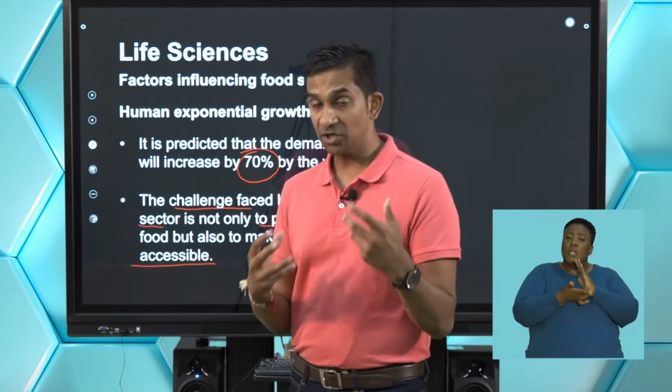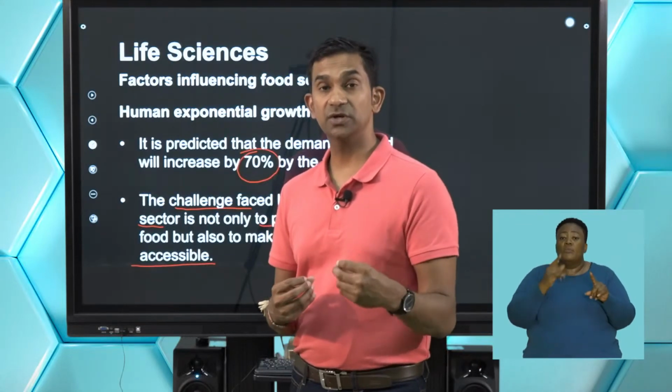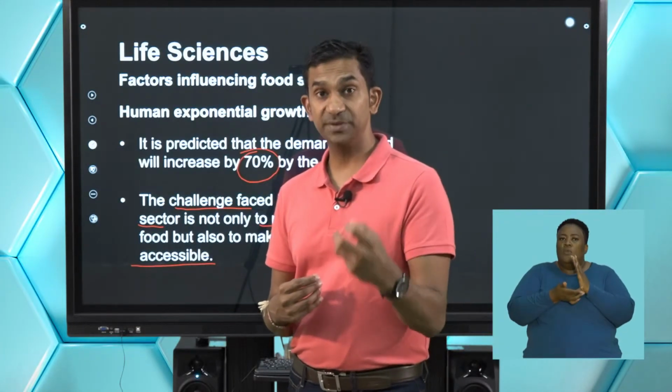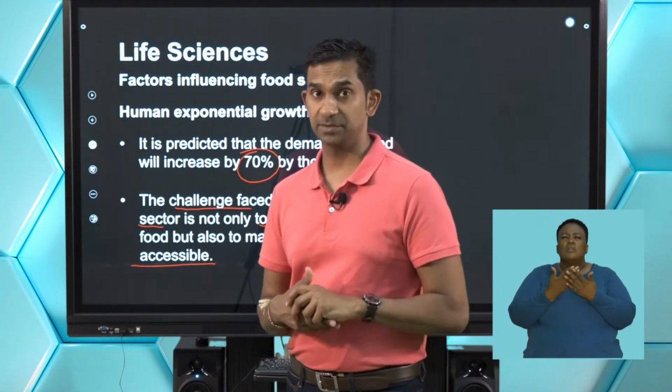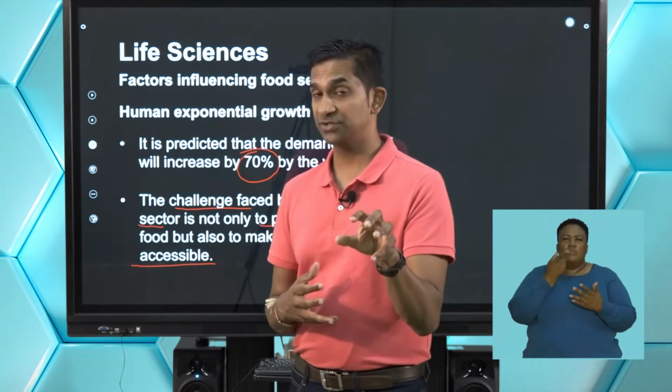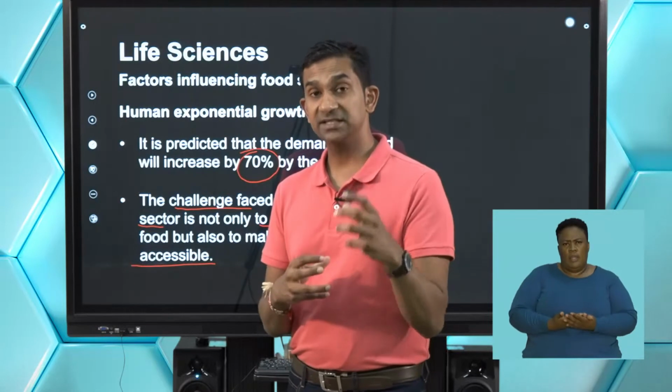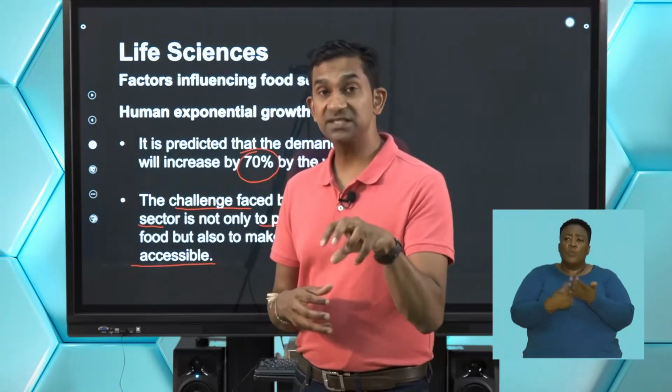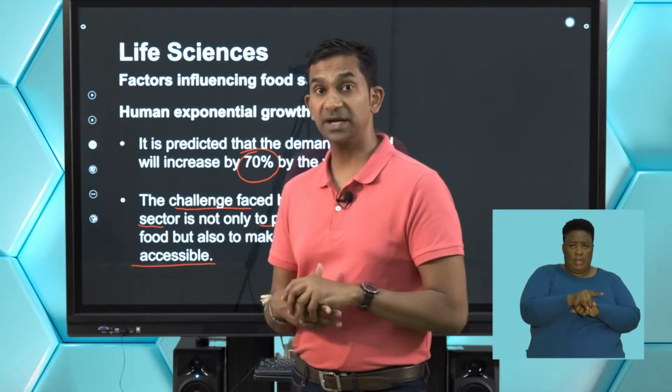So technology has improved, but we've also got to look at how technology could make food much more affordable and accessible. So guys, we've looked at food security. Now we're looking at factors that affect food security. In this segment, we've discussed the human impact on that.